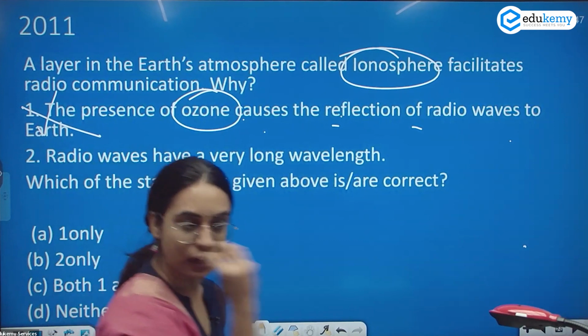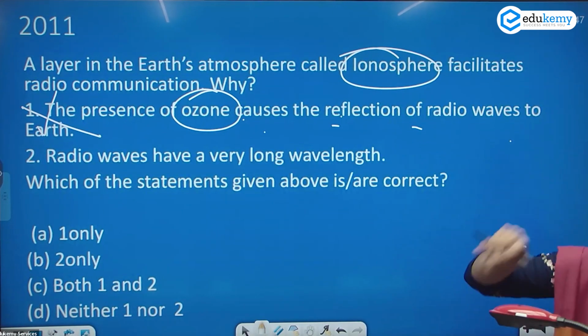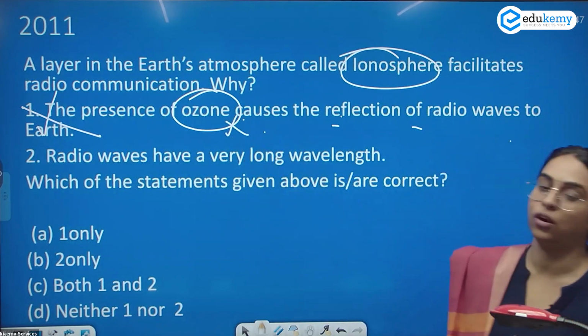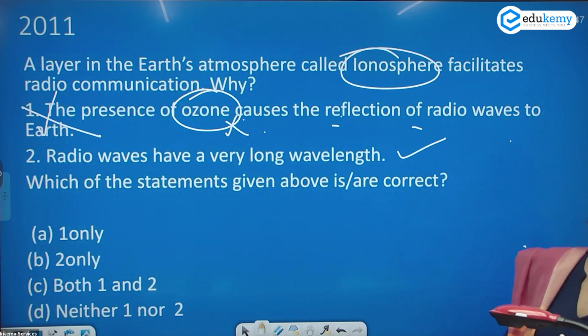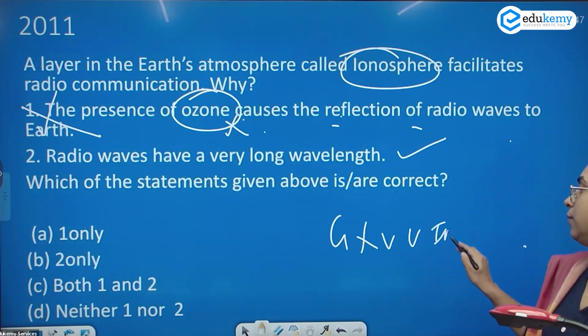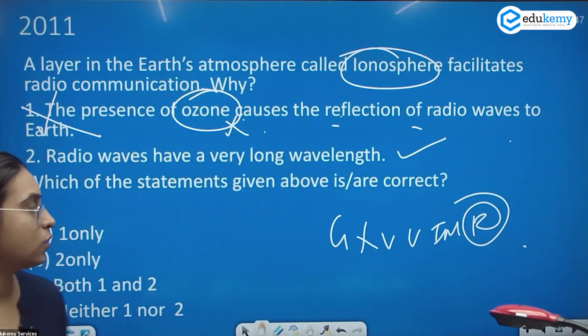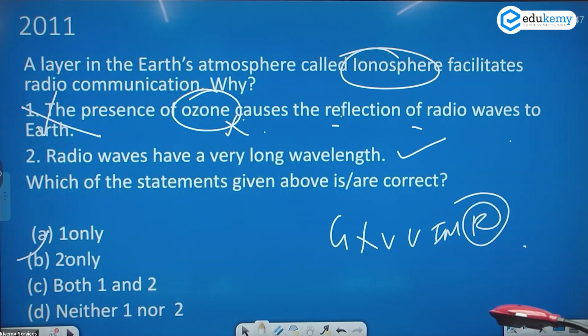The ions that are there become your ionosphere. The ionosphere is causing the reflection of the radio waves. So the presence of ozone is wrong. And the radio wave has a very long wavelength. You see GXUVIMR, radio waves have a very long wavelength. So the answer is B, that is 2 only.